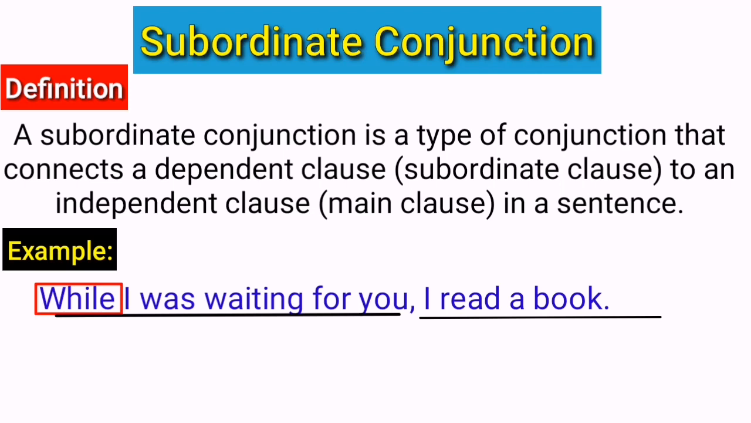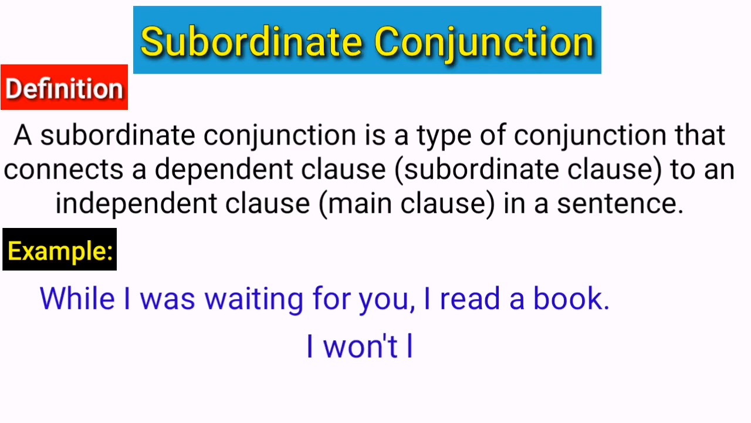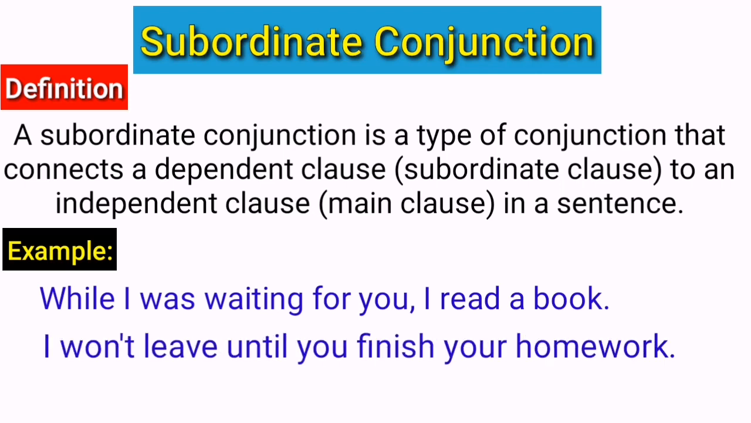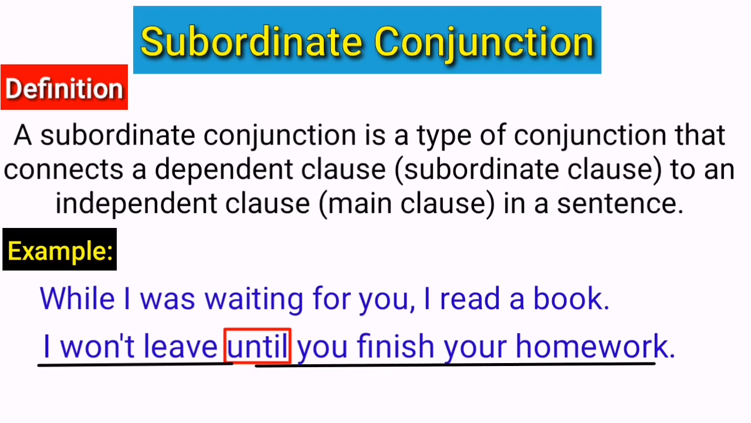with an independent clause. I won't leave until you finish your homework. In this sentence the subordinating conjunction is, until, because it is used to join subordinate clause with an independent clause. The main clause is, I won't leave, and the subordinate clause is, until you finish your homework. In this sentence, it tells us that the speaker will not leave until the person finishes their homework.